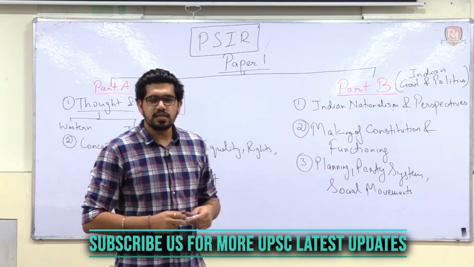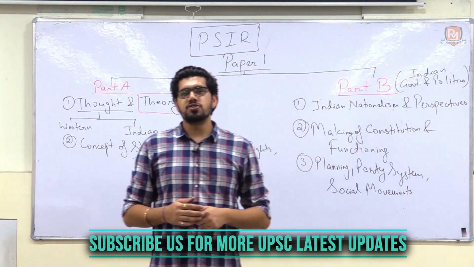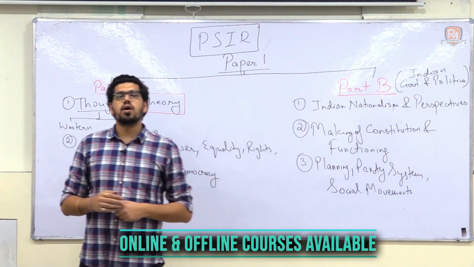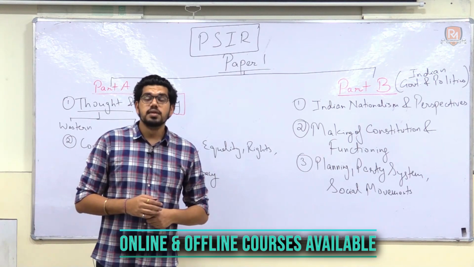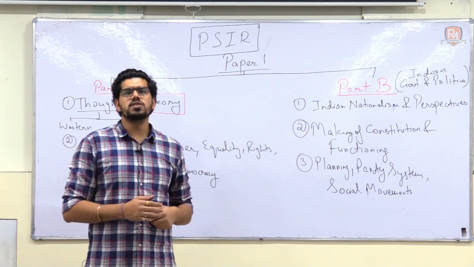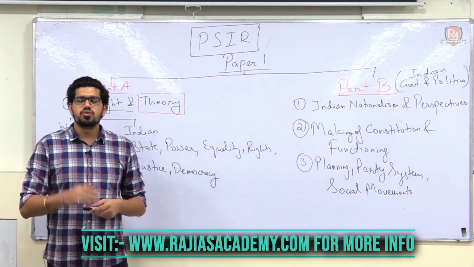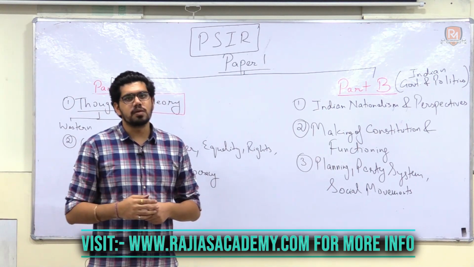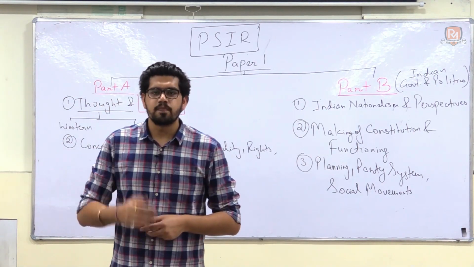Secondly, why political science interests many of the students is that you can score a lot of marks in this particular optional. There have been many cases in which the students are able to score 300 and 300 plus marks when it comes to political science optional, right?